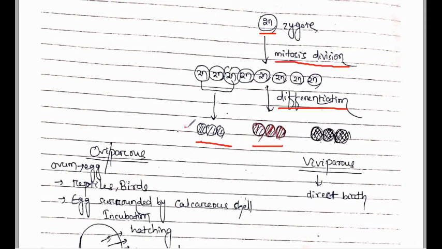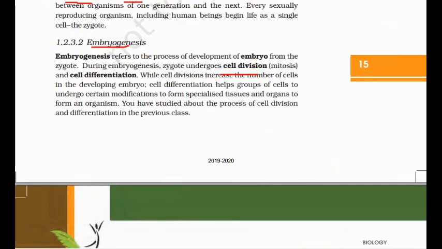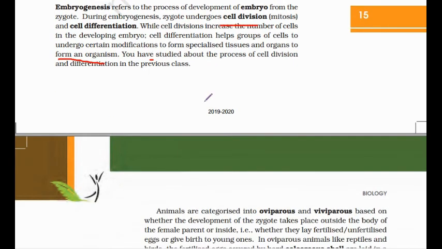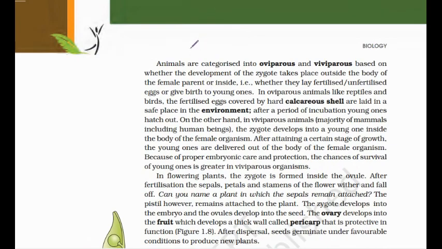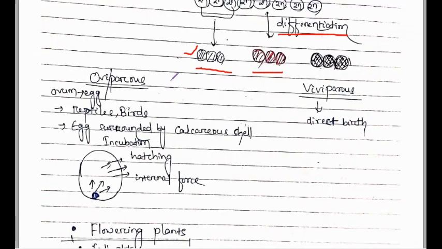They perform a specific function. That process is known as differentiation, and by this process they form the new organism.